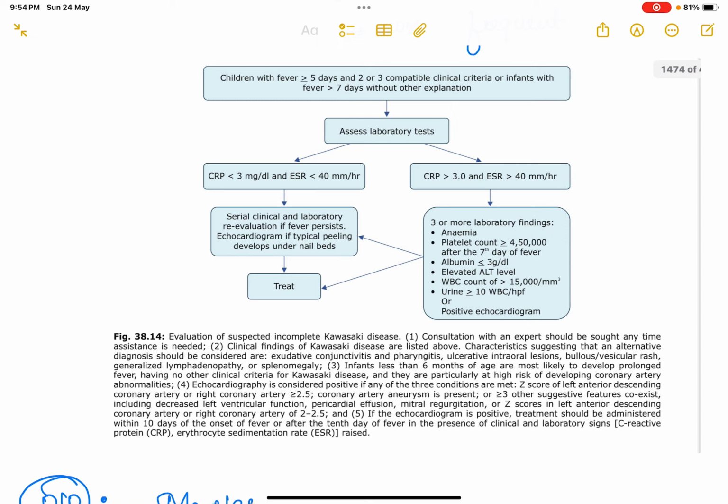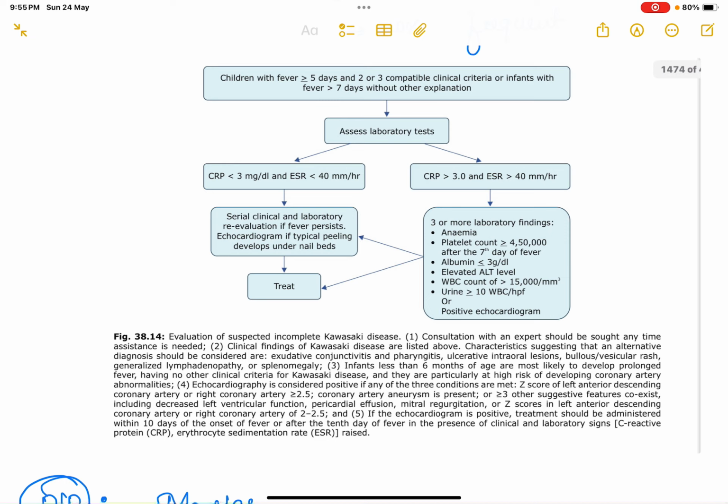Now, what will you do after this? You will assess the laboratory tests. If the CRP is less than 3 and ESR is less than 40 mm per hour, that is, the inflammation has not much occurred, then you will do serial clinical and lab evaluation if the fever persists, and you will do an echocardiogram if typical peeling develops under the nail beds, which is the acute, subacute stage. And if it happens, you will treat the patient as Kawasaki disease.